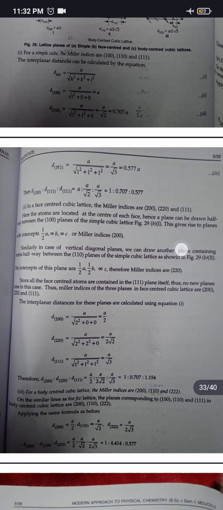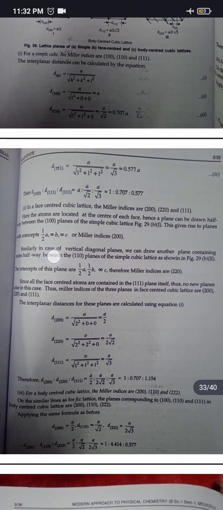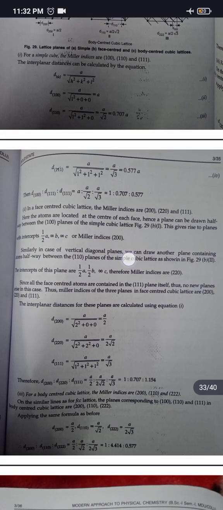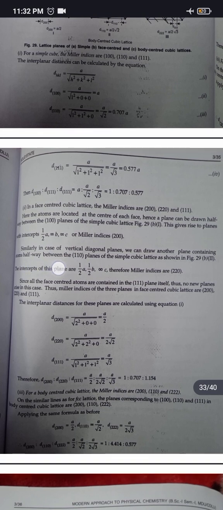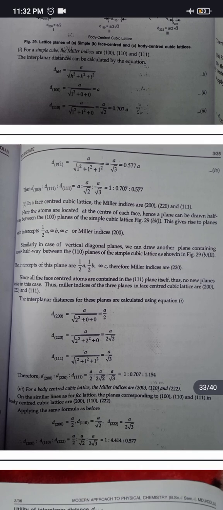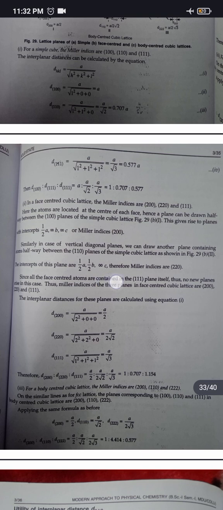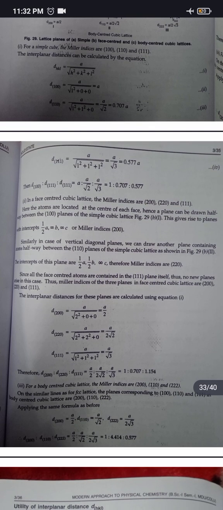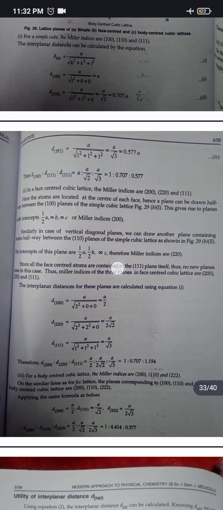Similarly, in case of vertical diagonal planes, we can draw another plane containing atoms halfway between the 1, 1, 0 planes of the simple cubic lattice as shown. The intercepts of this plane are 1/2 a, 1/2 b and infinity c. Therefore, Miller indices are 2, 2, 0. Since all the face-centered atoms are contained in the 1, 1, 1 plane itself, no new planes arise in this case. Thus, Miller indices of the 3 planes in face-centered cubic lattice are 2, 0, 0, 2, 2, 0 and 1, 1, 1.